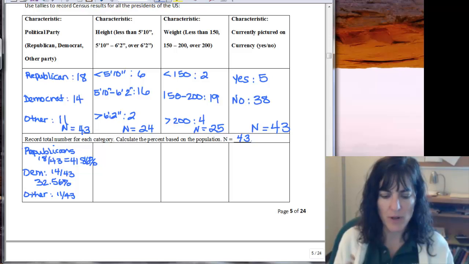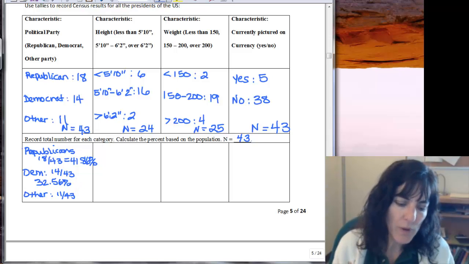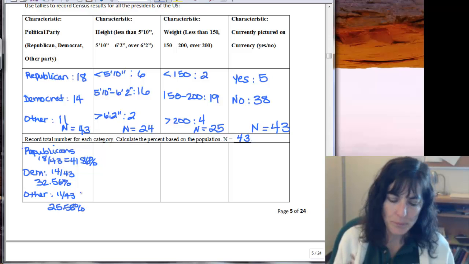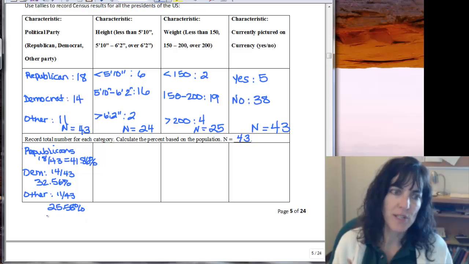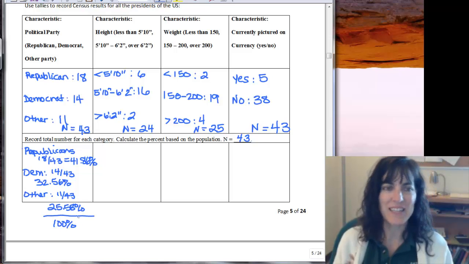11 divided by 43, 25.58%. And if I take that 25.58 plus the 32.56 plus the 41.86, then I get exactly 100%, and that doesn't always happen, but in this case it did, so that's nice.